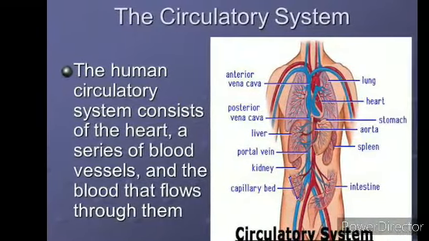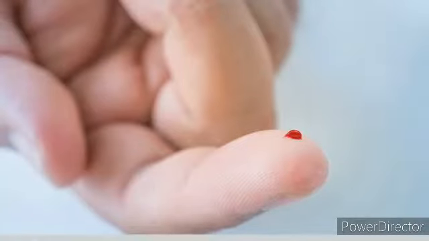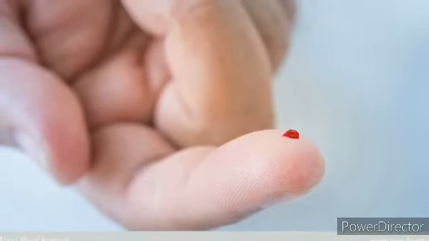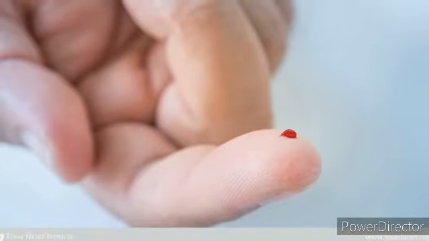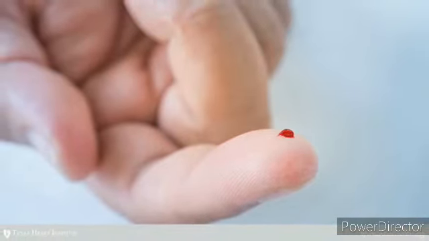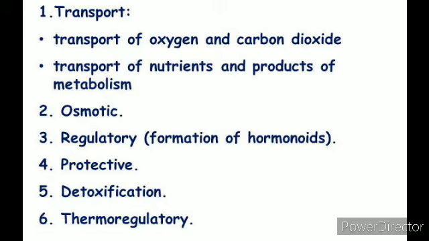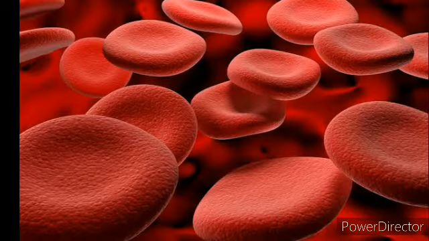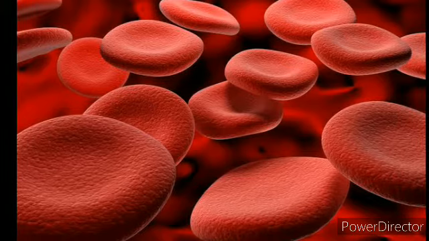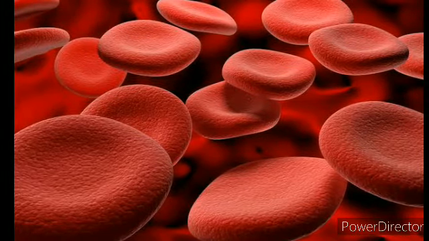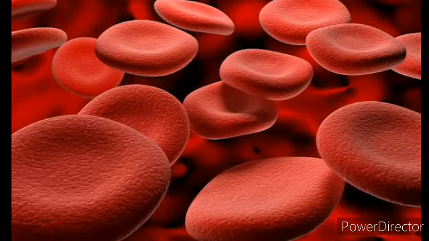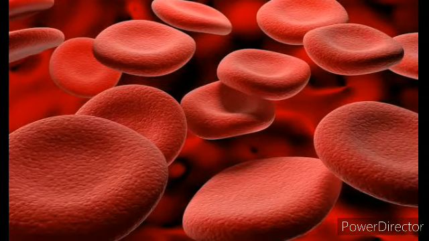So first of all, let's learn about the blood. Blood is a specialized bodily fluid that flows in blood vessels. This blood transports digested food, oxygen and liquid waste to different parts of the body. In an average healthy adult, the volume of blood is about 1/11 of the body weight. Normally, it is between 4 to 5 liters.